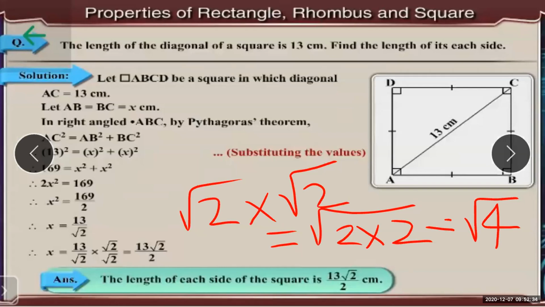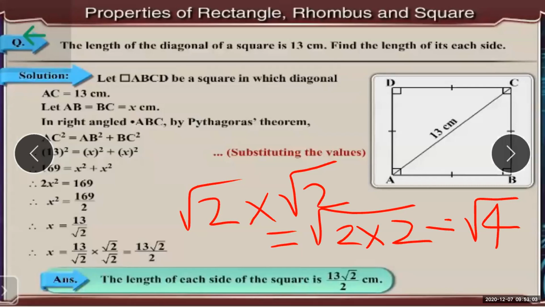And the last and the least, in each and every question you have to write the final answer. Whether it is a 1 mark question, 2 mark question, or 4, 5 marks, except the multiple choice, you have to write the final answer.